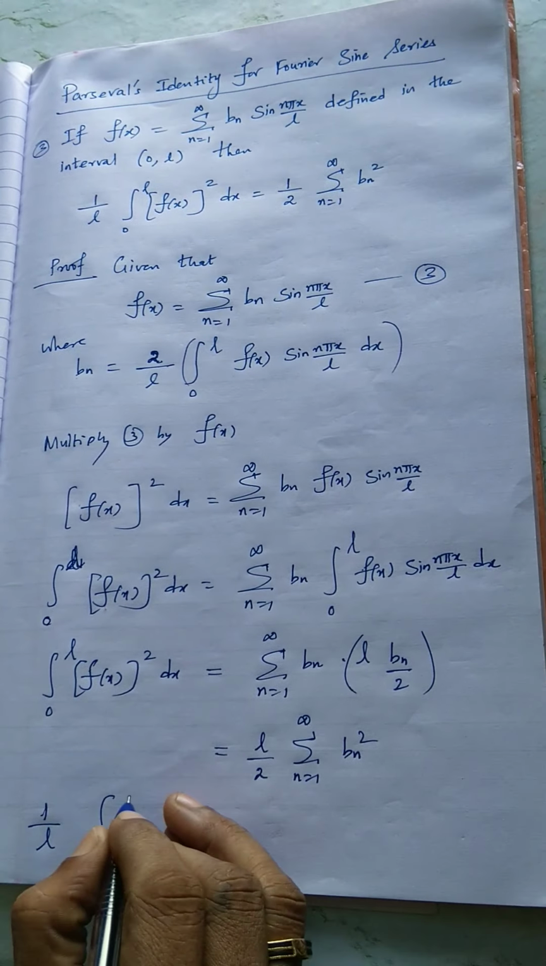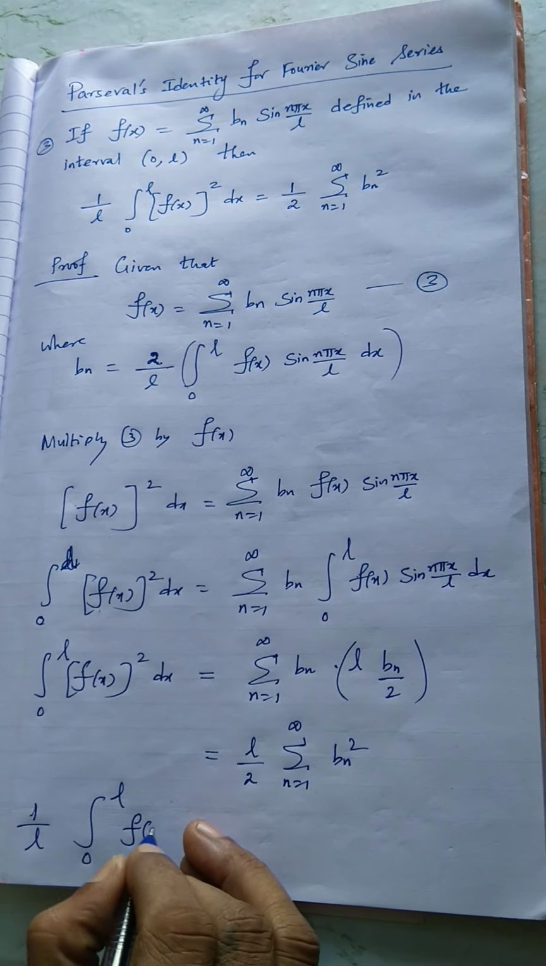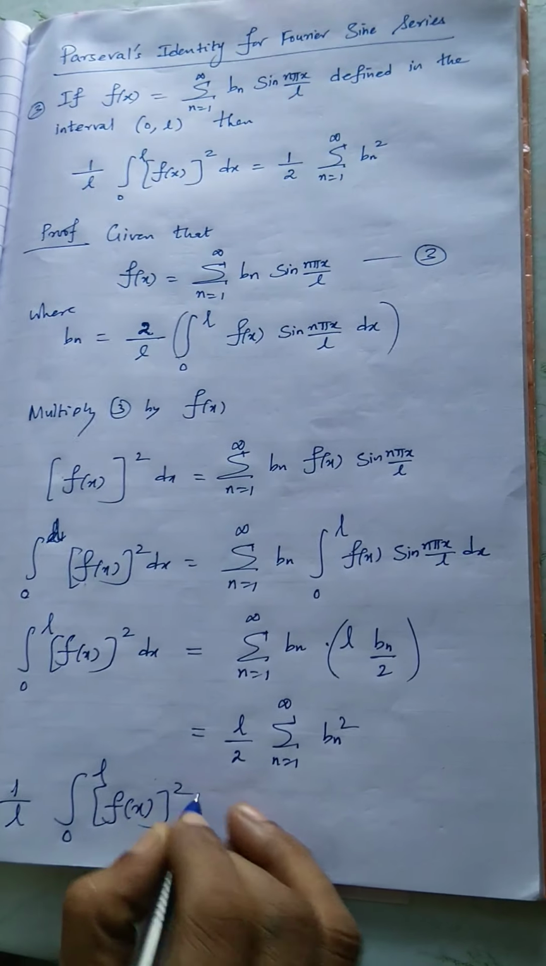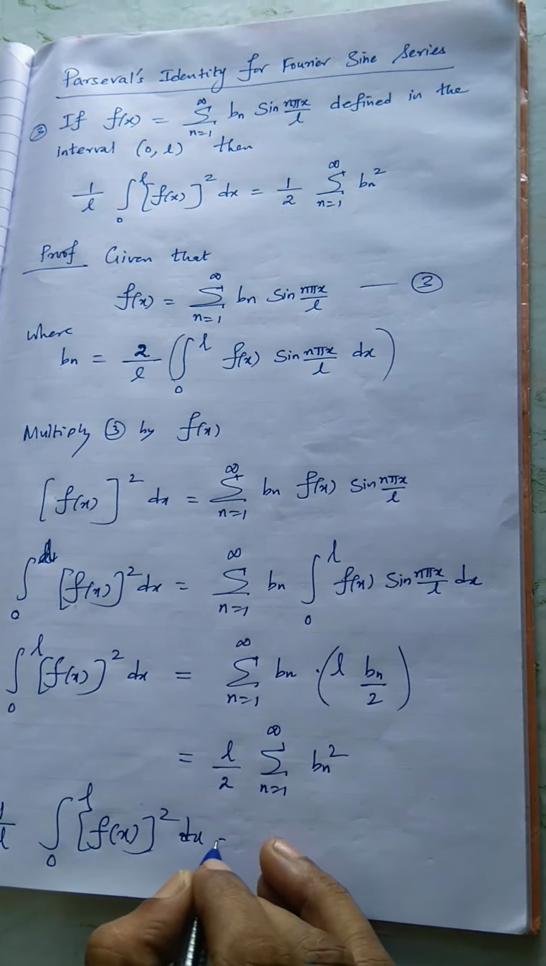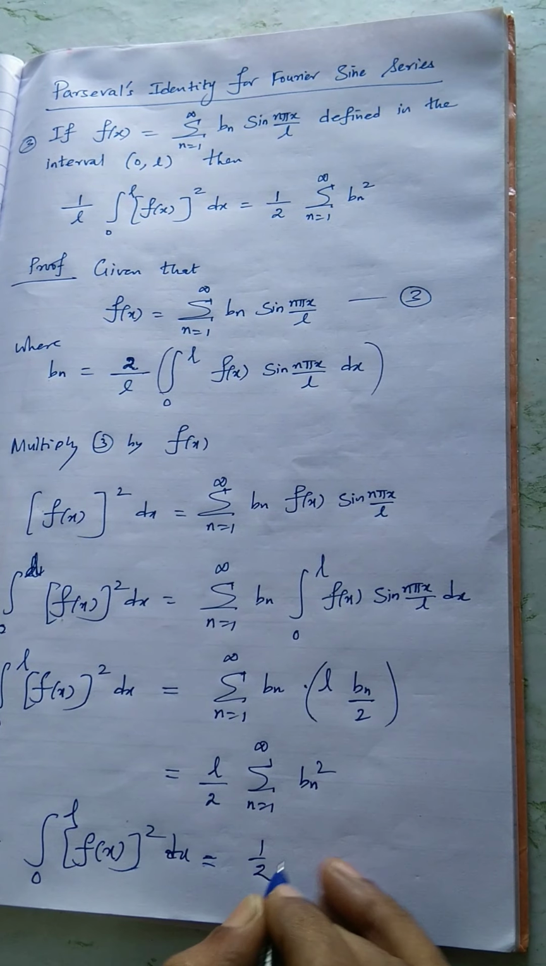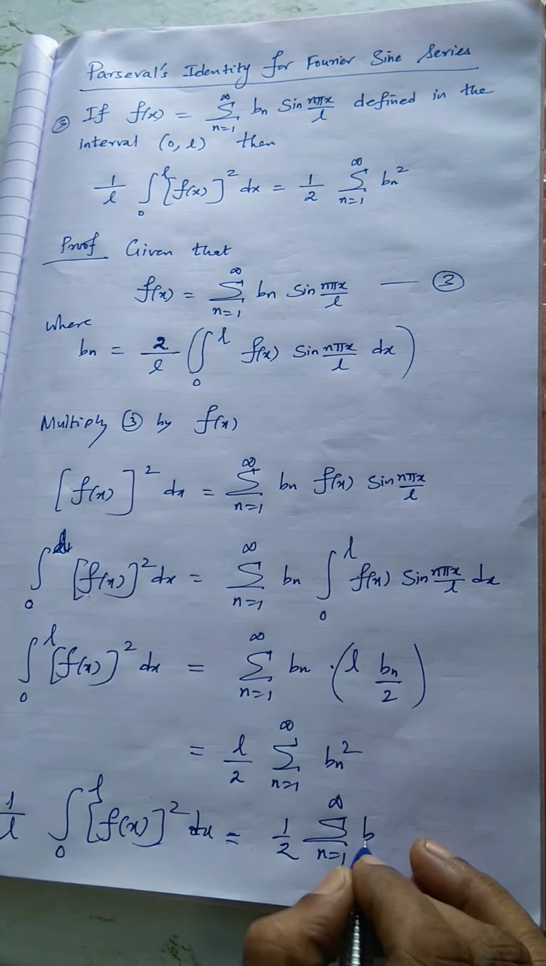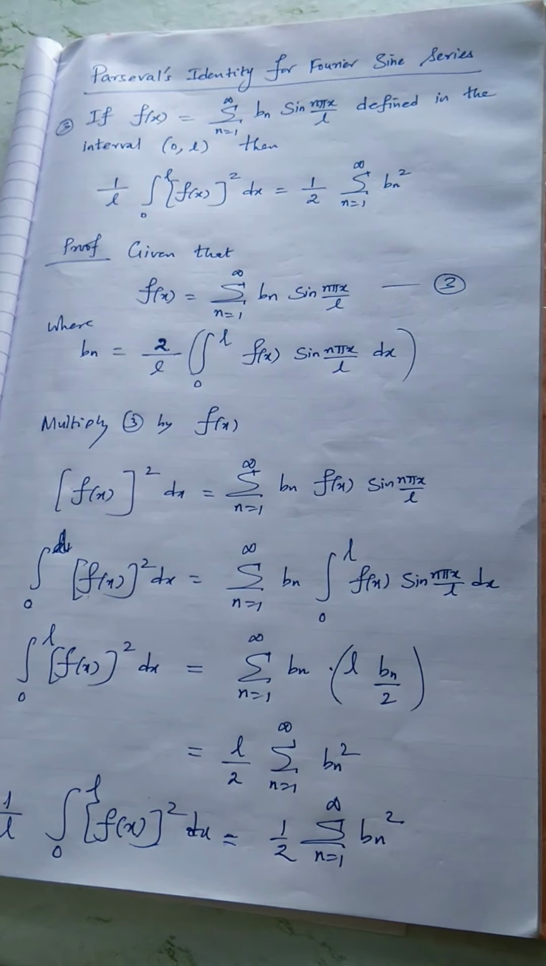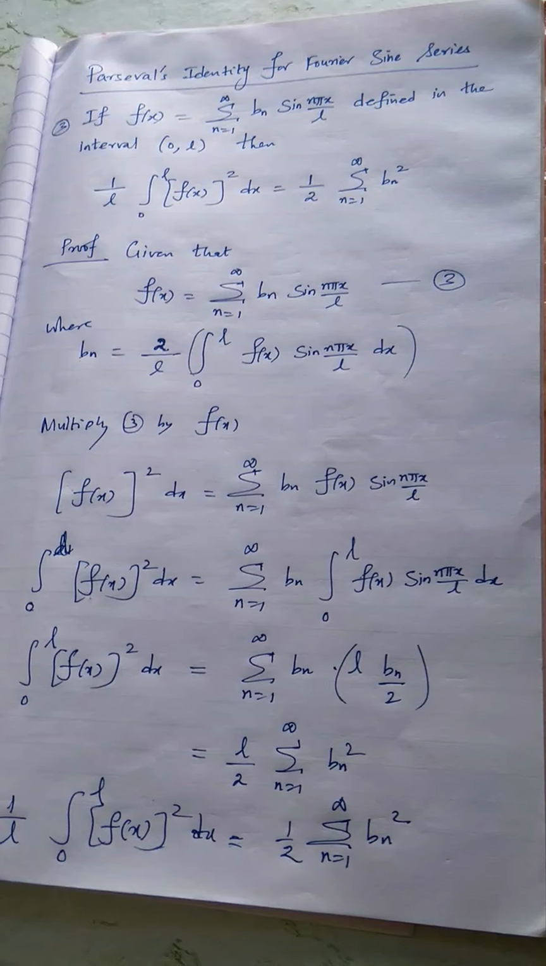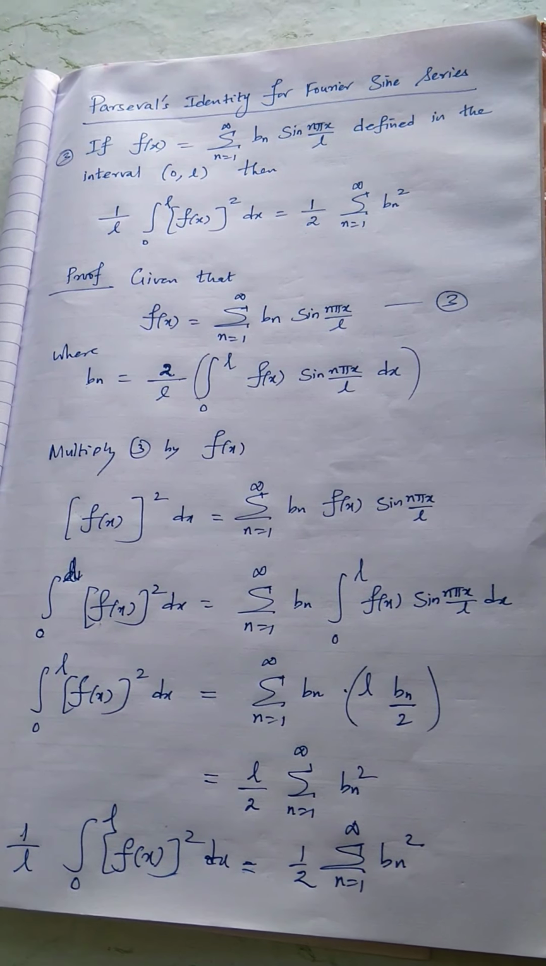to the left hand side. f of x whole square equal to 1 by 2 sigma n equal to 1 to infinity bn square. So this is the third version of Parseval's identity for the Fourier sine series.